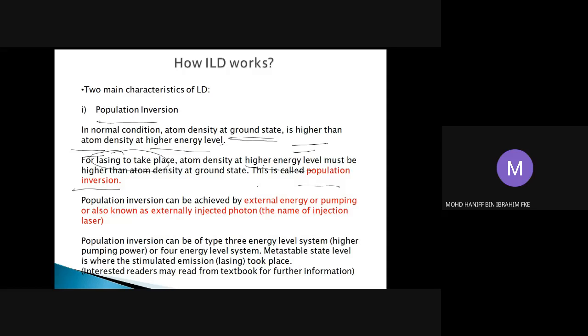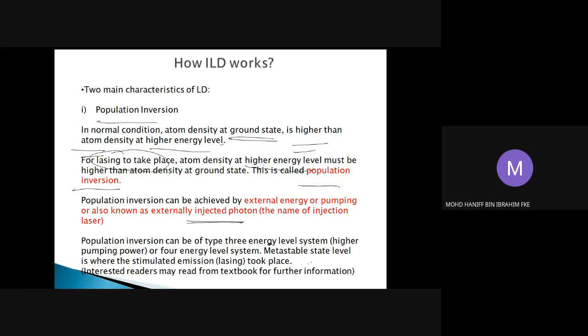This population inversion can be achieved by the absorption of photons, a stimulated absorption, as what we have seen in the previous slide. So this inversion can be achieved if we inject photons such that the atoms at the ground state can then be moved to the excited state. This population inversion can be of 3 energy levels or 4 energy levels, depending on the systems.